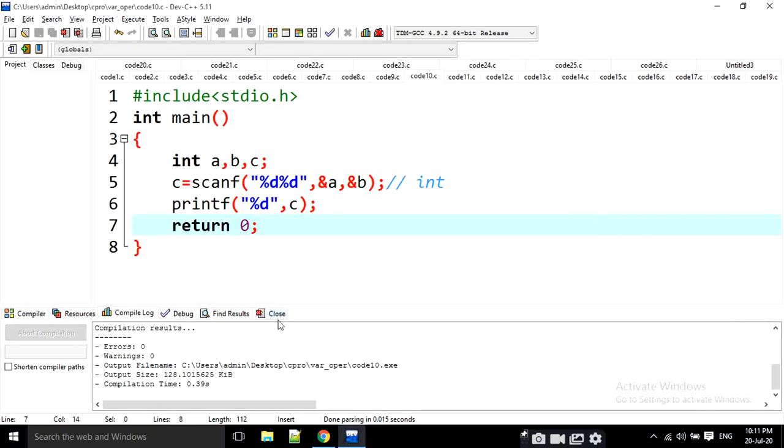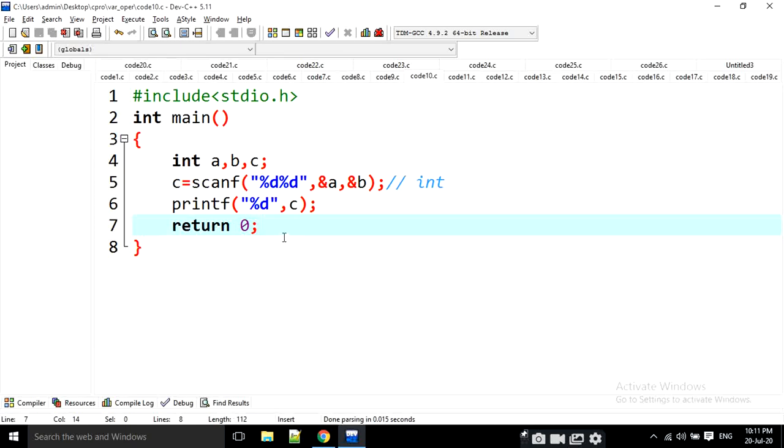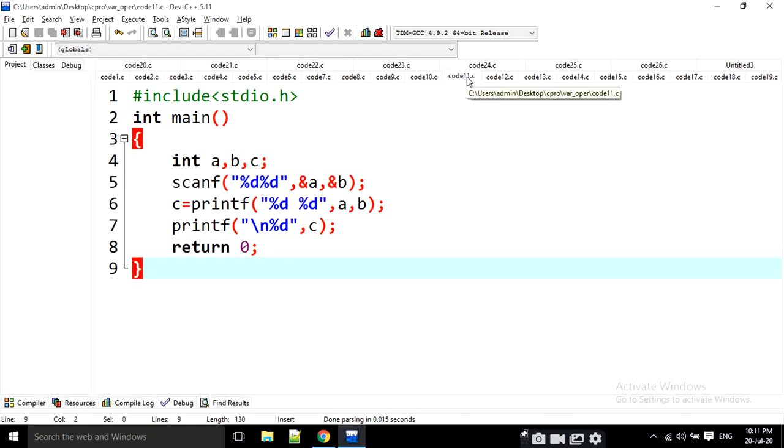Okay. Moving into code 11. Here I am reading two values. c is equal to printf of %d.